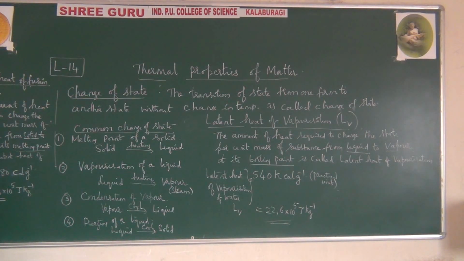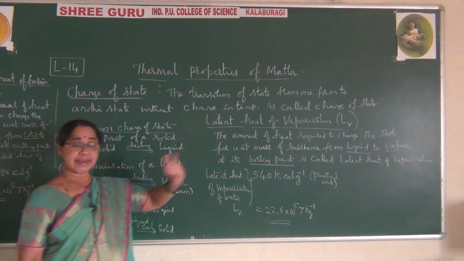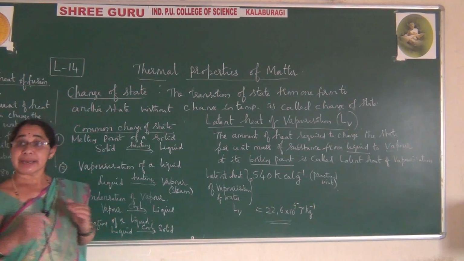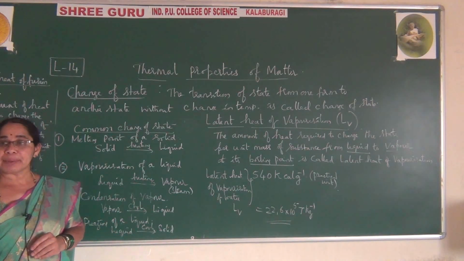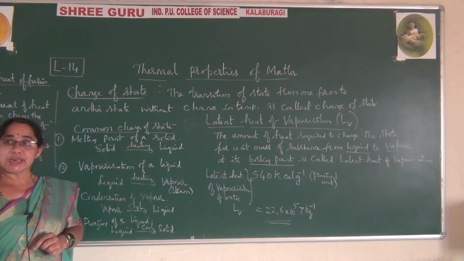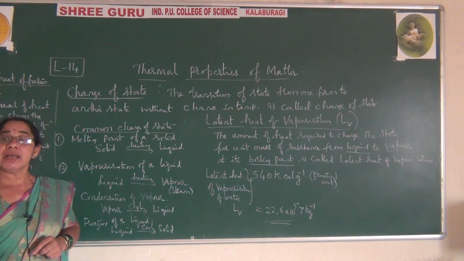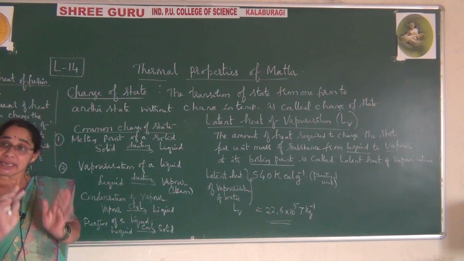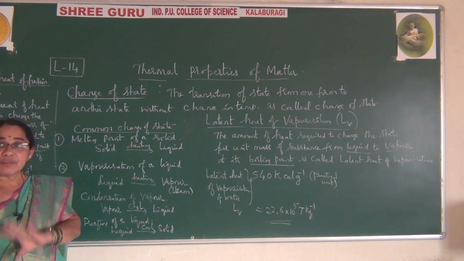You are heating this liquid to 100 degrees centigrade, due to which it will attain boiling point. So at 100 degrees centigrade, it converts completely into vapor. So at that time, how much amount of heat does it require? 540 kilocalorie for 1 gram. So 1 gram of water is there with you and you are heating it, the temperature is rising, it reaches from 0 degree centigrade to 100 degree centigrade. Once it reaches 100 degree centigrade, it changes state from liquid to vapor.